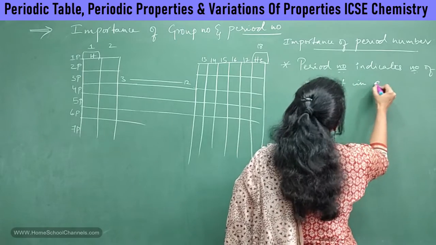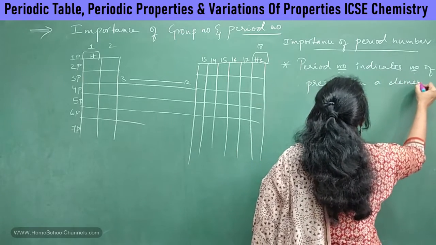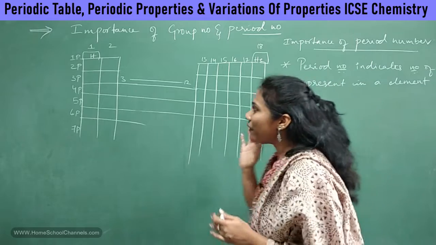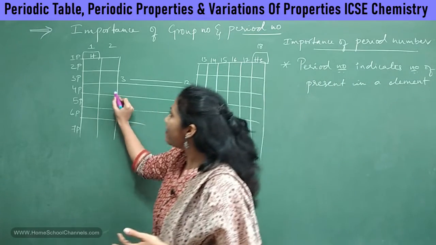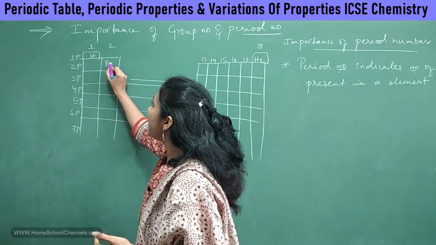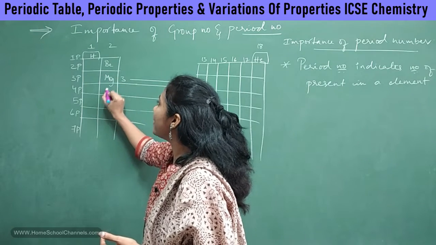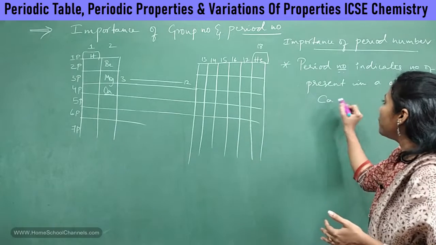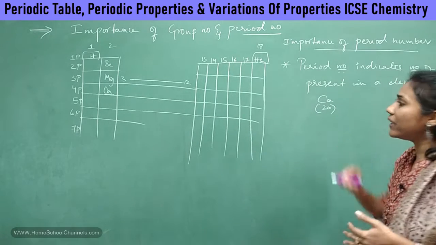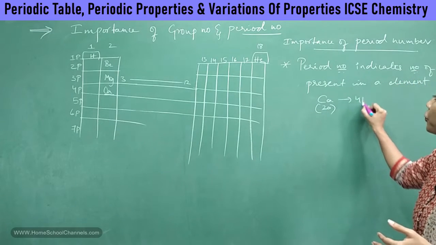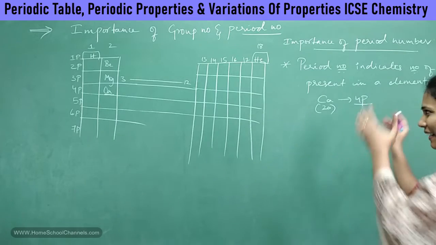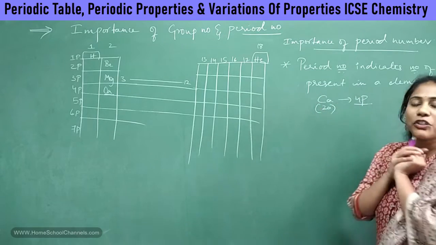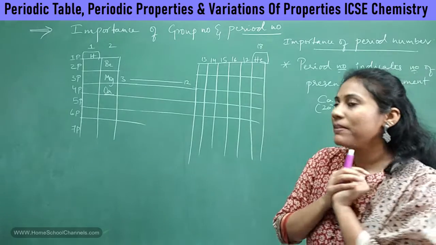For example, if you take calcium, can you tell me where calcium comes? Say somewhere here. Say if this is beryllium, this is magnesium, and this is calcium, right? That means your calcium, which has the atomic number 20, is coming in the fourth period, isn't it? And can you all write the electronic configuration of calcium? Yes.